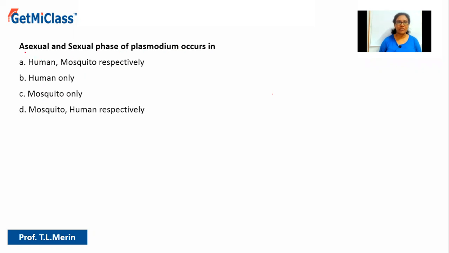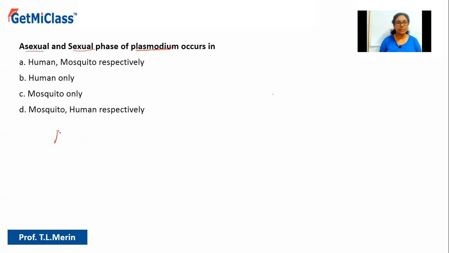So what does the question say? The question says asexual and sexual phase of Plasmodium occurs in. So they are asking where do these asexual and sexual phase of this Plasmodium occur? Okay, so before we actually look for the correct answer, let us understand what is this Plasmodium and why they're talking about asexual and sexual phase.